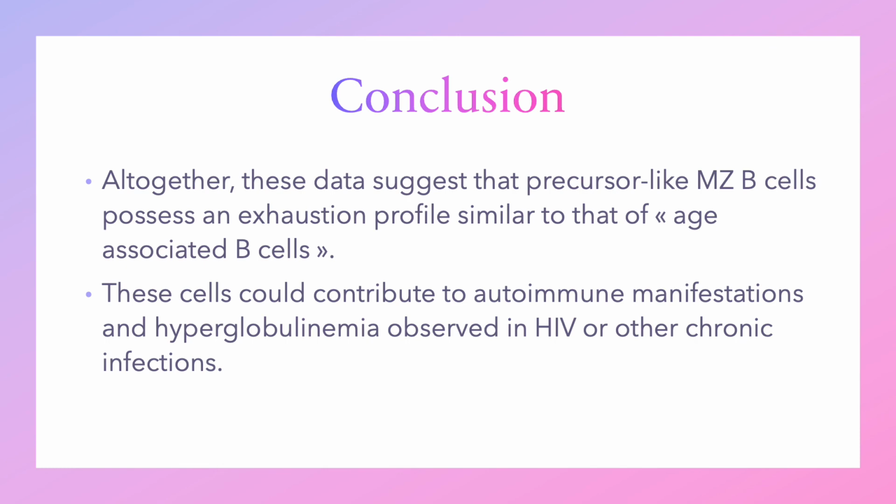In conclusion, these data suggest that precursor-like marginal zone B cells possess an exhaustion profile similar to the age-associated B cells. These cells could contribute to autoimmune manifestations and hyperglobulinemia observed in HIV or other chronic infections.